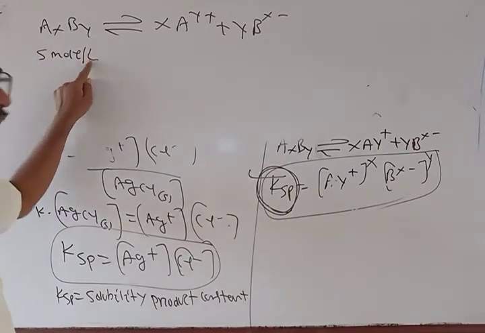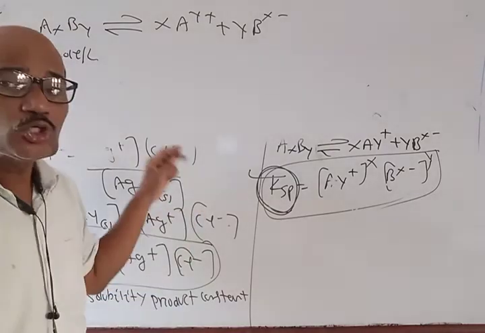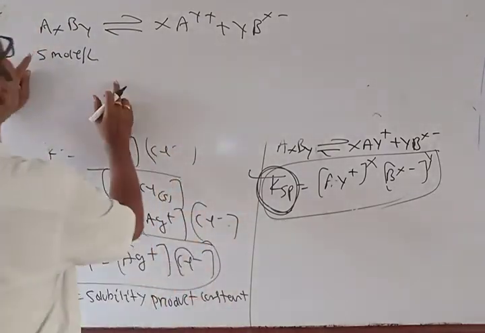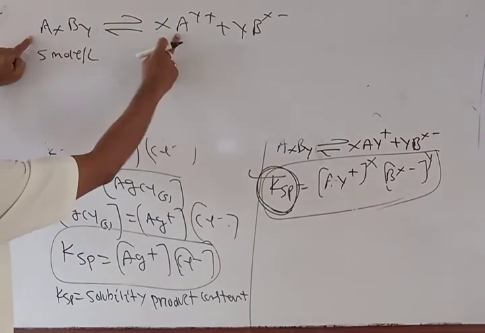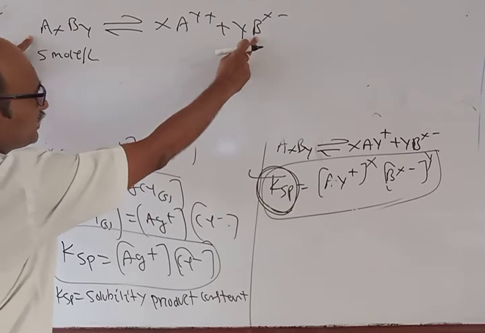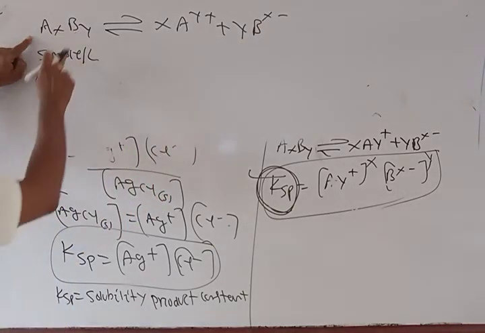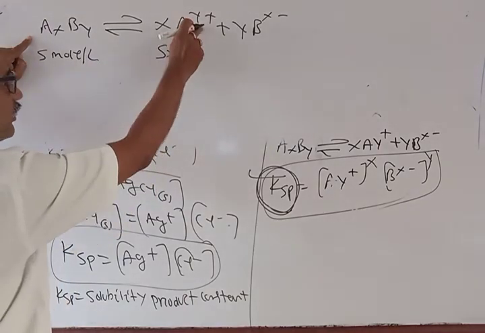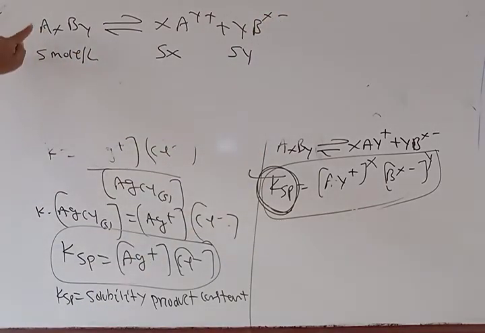That means in 1 liter, S mole of AxBy dissolves to form the saturated solution. So 1 mole of AxBy gives x mole of Ay plus and y mole of Bx minus. So if S mole of AxBy dissolves, we get Sx mole of Ay plus and Sy mole of Bx minus, because 1 mole gives x, so S will give Sx.